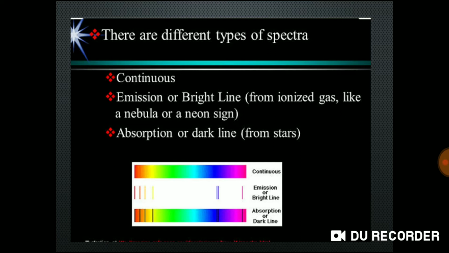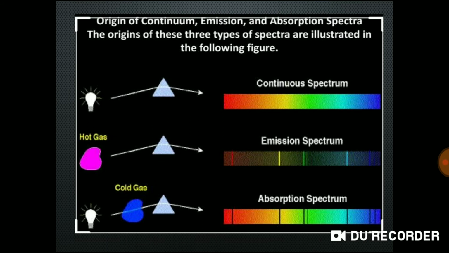Now see this. White light passed through the prism, you will get continuous spectrum. Hot gas passed through the prism, you will get discontinuous spectrum, that is emission spectrum. And the last one is light passed through the cold gas and then through the prism, you will get absorption spectrum, that is black lines in the continuous region. So these are the three types of spectrum.